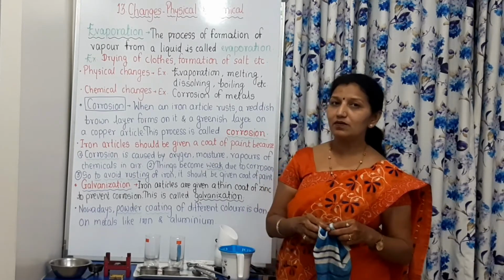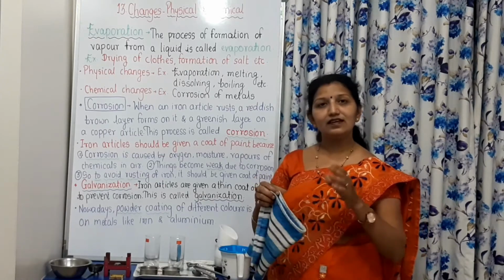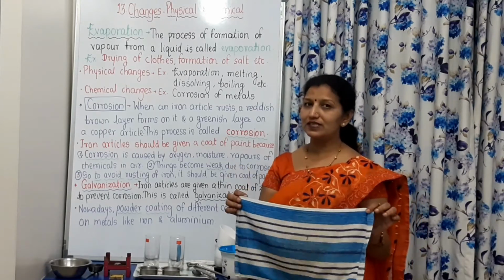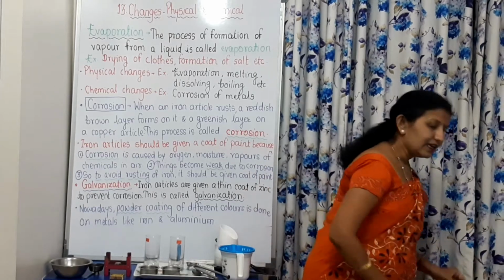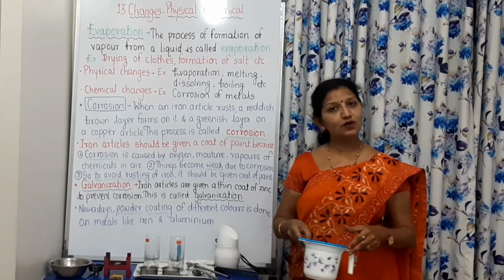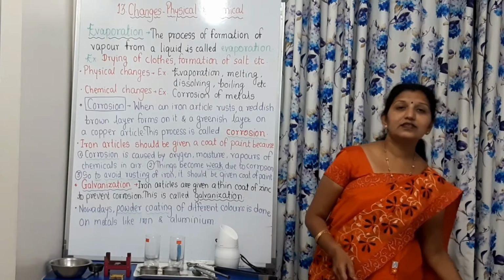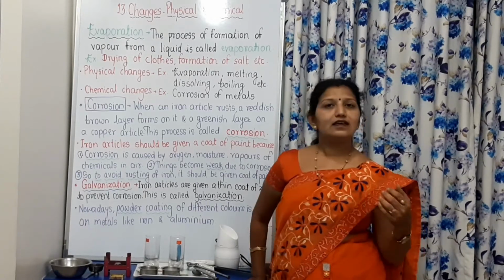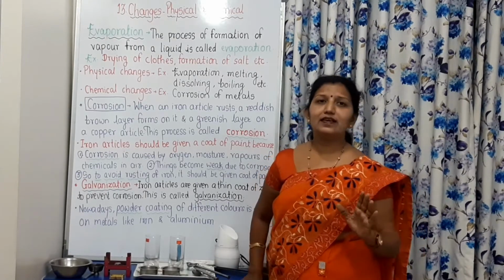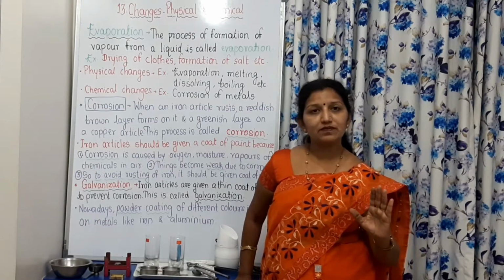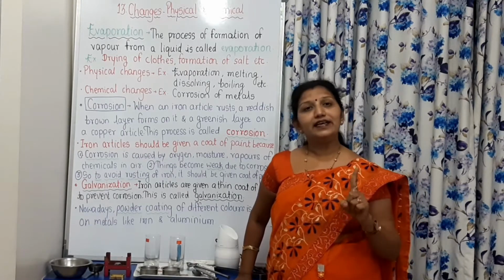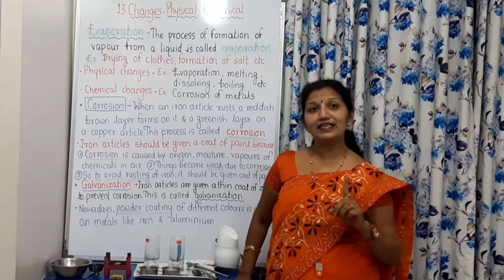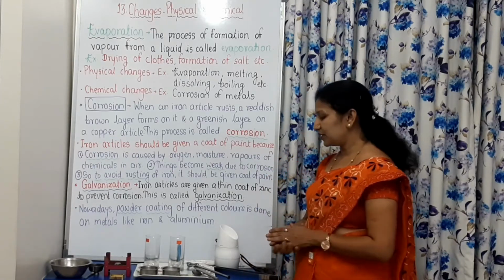evaporation. Because of the sun's heat, there is the conversion of liquid water into water vapors, and the clothes get dried. In this way, drying of clothes is a slow change and wetting of cloth is a very fast or quick change. And when we dry clothes, there is no change in the properties of cloth, and that's why it is a physical change. Evaporation is which type of change? It is a physical change.